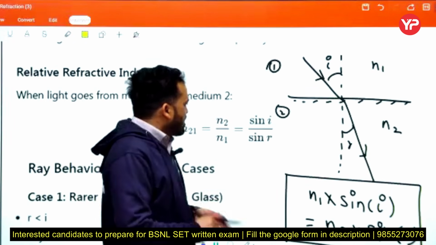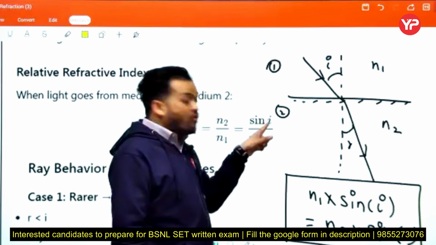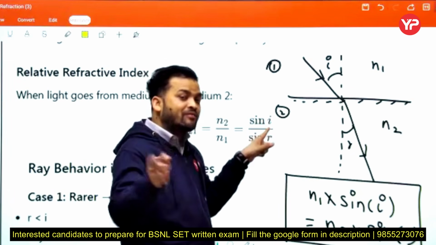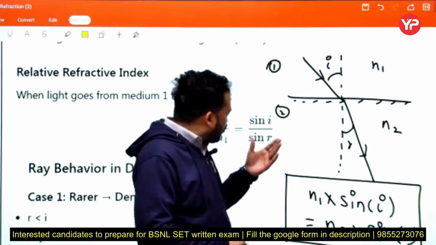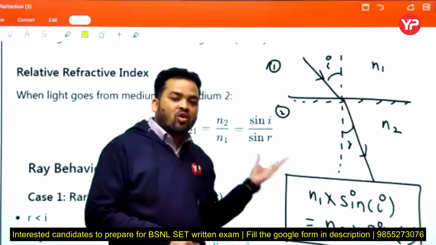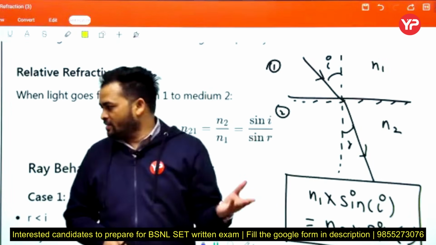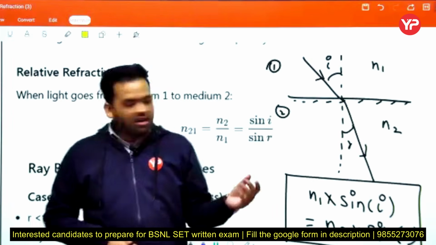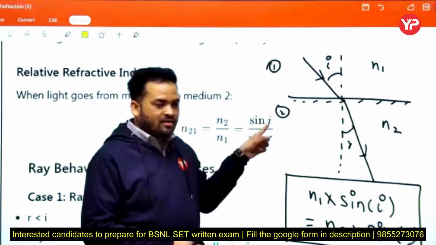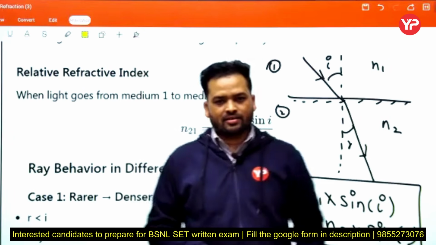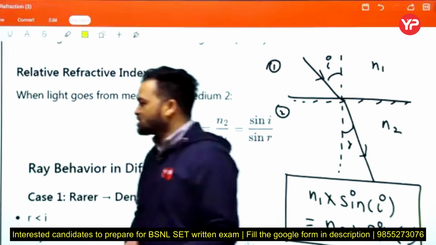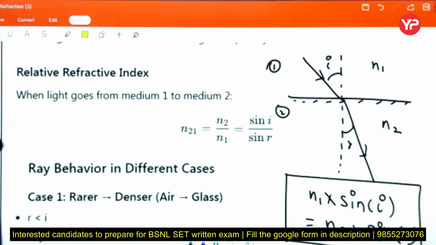If we increase the value of I, the angle of incidence, then what is the impact on the refraction angle? Tell me, anyone. If we increase the angle of incidence, does the refraction angle reduce or increase? Tell me.